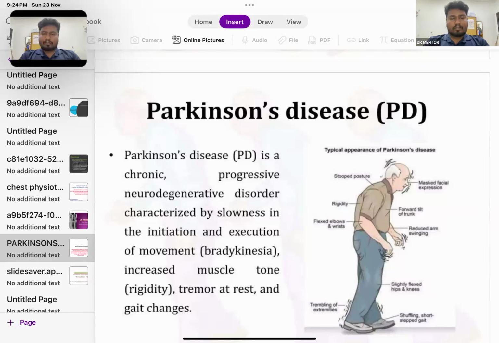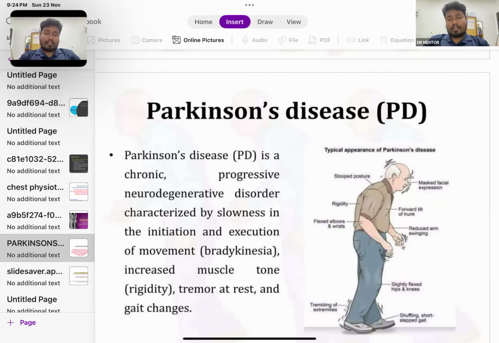Okay, yes, clear. There will be tremor at rest and gait changes. They will have a poor range of motion, and due to this rigidity they will have stooped posture, masked facial expression, forward tilt of trunk, and reduced arm swing. Arm swing is very much essential to produce the gait. Once the arm swing is good, only then will you have a good gait. That will not be there. Then there are slightly flexed hips or knees, and a shuffling or short stepped gait.